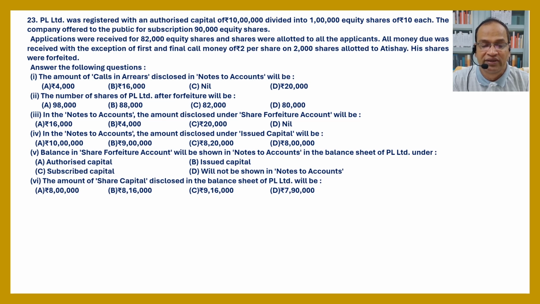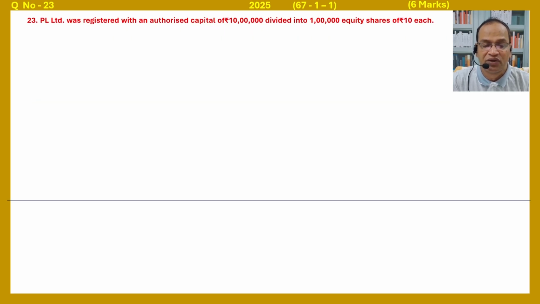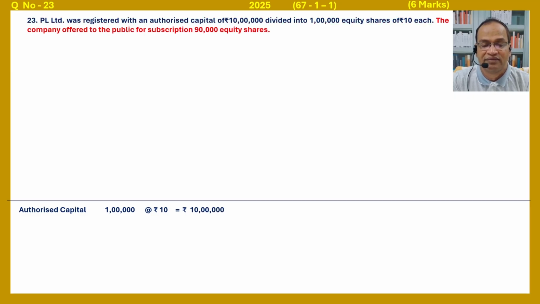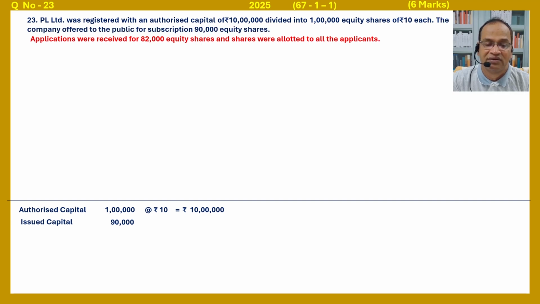Question number 23. PL Limited was registered with an authorized capital of rupees 10 lakh divided into 1 lakh equity shares of rupees 10 each. From this sentence we get authorized capital equal to 1 lakh equity shares at the rate of 10 each, equal to 10 lakh. The company offered to the public for subscription 90,000 equity shares. We got issued capital equal to 90,000 equity shares.